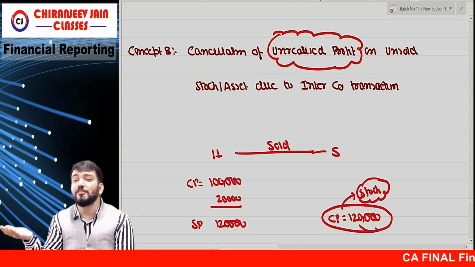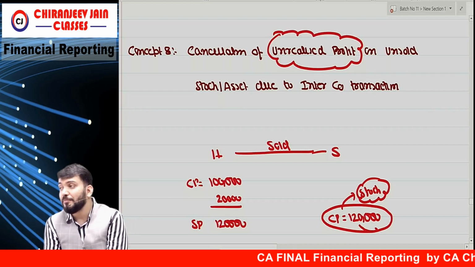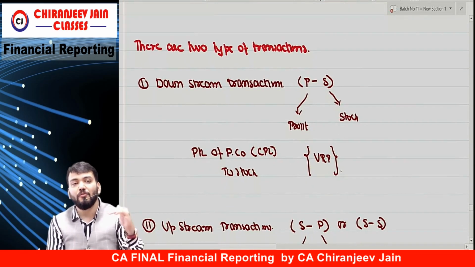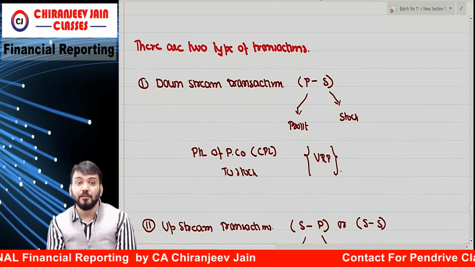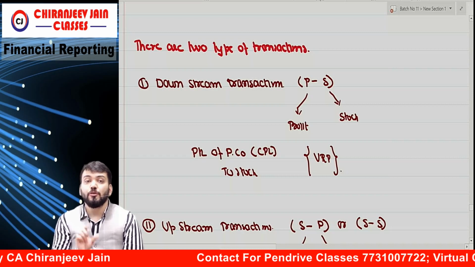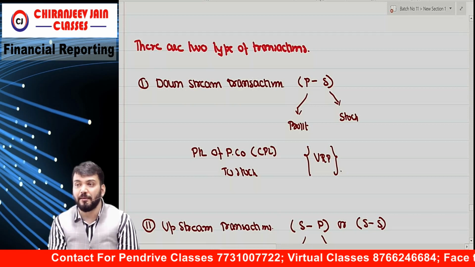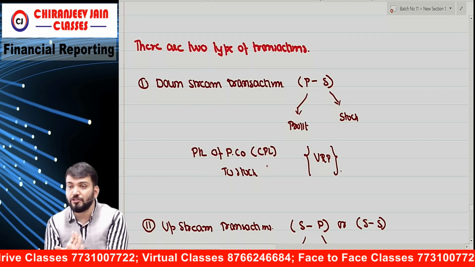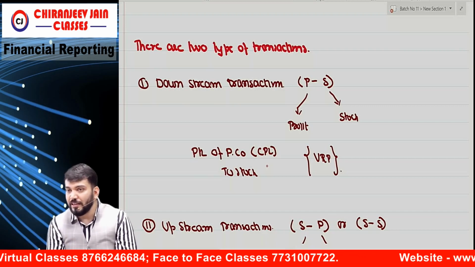Similarly, goods can be sold by the subsidiary to the parent. So the parent company's stock will include the profit of the subsidiary company. That also needs to be eliminated. So there are two types of transaction. One is downstream transaction, from parent to subsidiary. It means the stock of the subsidiary includes profit of the parent company, correct? Profit and loss of the parent company means retained earnings of the parent company. So we will pass one journal entry: profit and loss of the parent company to stock. Profit of the parent company will decrease and stock in the balance sheet will decrease.